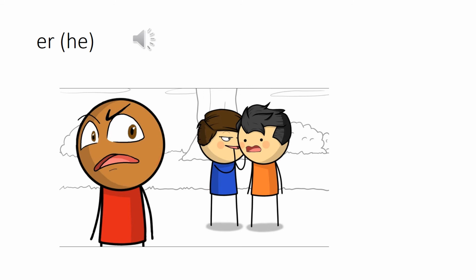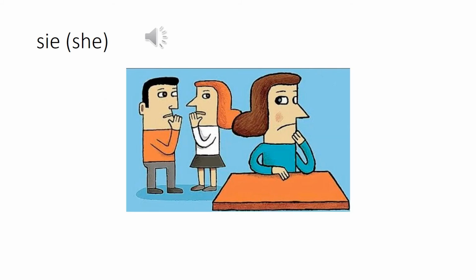Er, er means he. Now if you look at the picture, there is one person talking to the other person about some third boy. He is not a part of the conversation. So it is he, a third person. And that too singular. Sie means she. Here also if you see, one boy is talking to other girl about some third girl. She is not a part of the conversation. So she is third person and that too singular. She is only one girl. So singular. So it is she, sie.